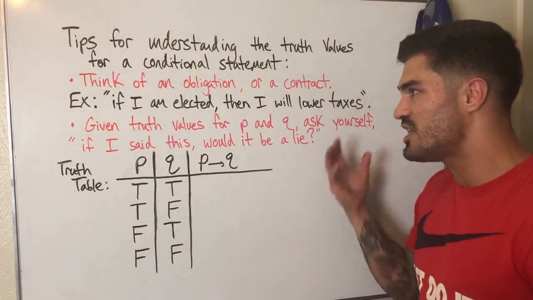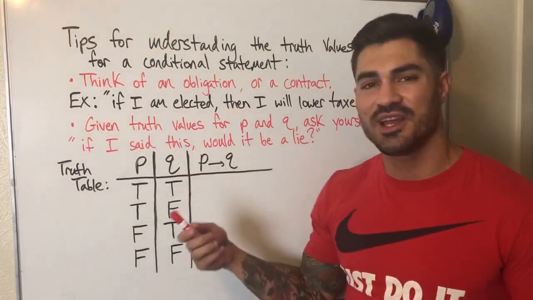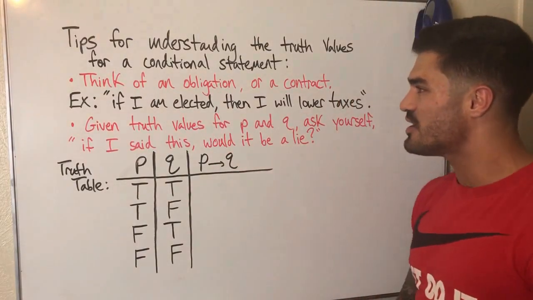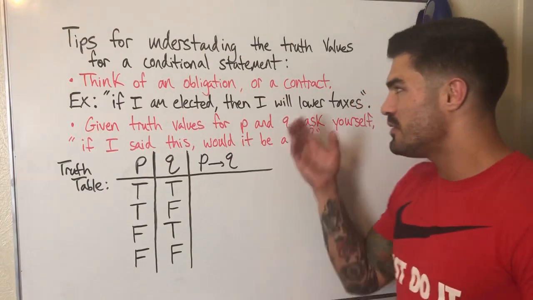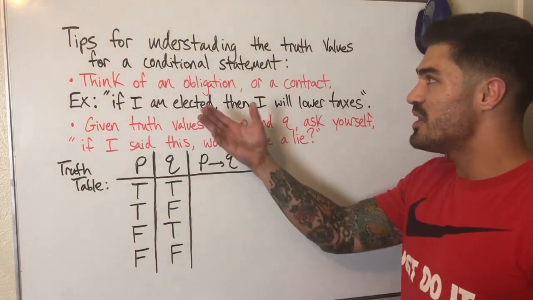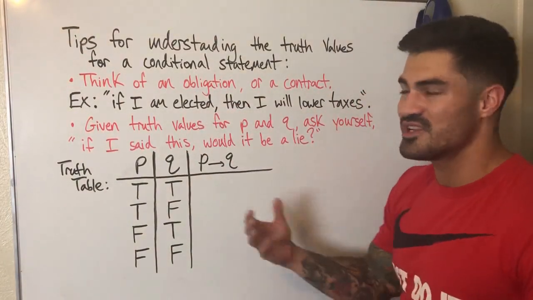So we have a conditional statement. Our P in this case is "I am elected." Our Q is "I will lower taxes." Both of these are either true or false, right? You either are elected or you're not. You either lower taxes or you don't. And these make up a conditional statement that we're going to use as an example.